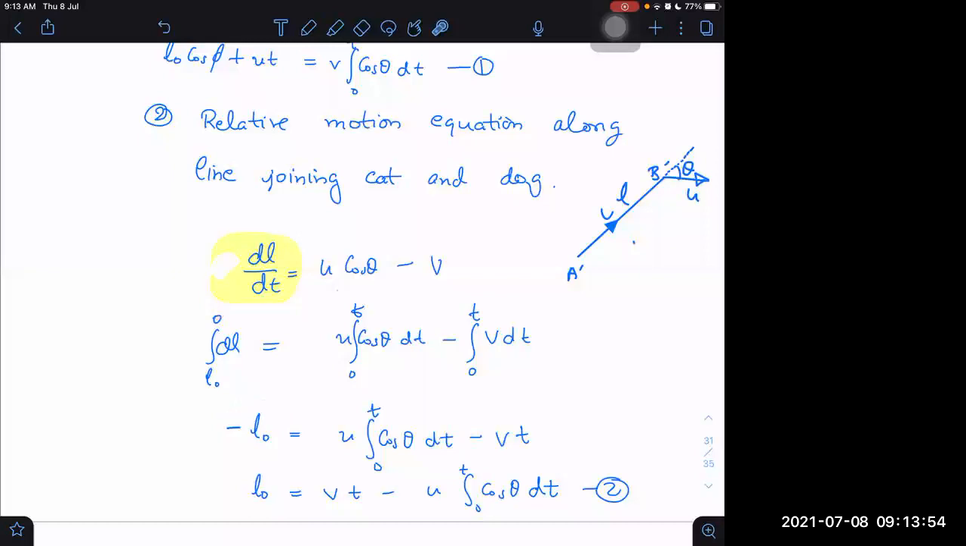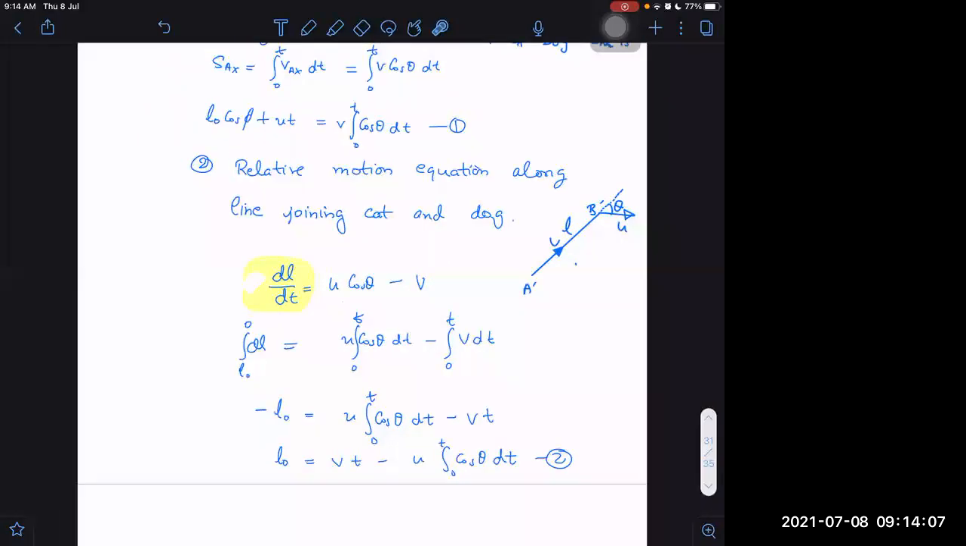L naught is the initial distance. This side I'm not able to integrate, but no problem. I will leave it like this only, and then I will compare this equation with the first equation. I am not able to integrate this one, but these two are equal. This is also cos theta dt. It means I can substitute the value of cos theta dt from the first equation into the second equation.